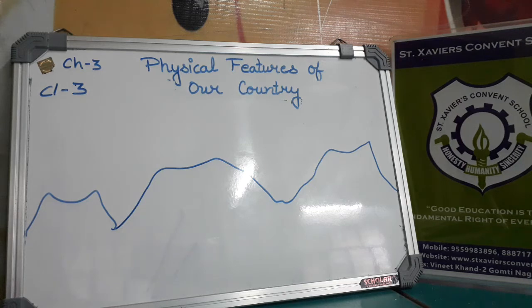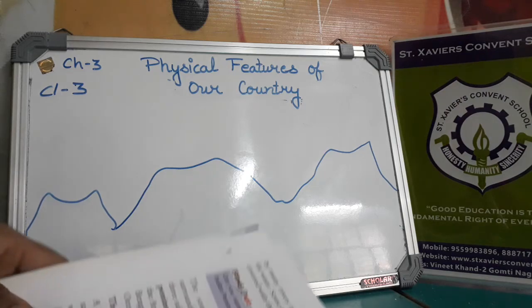An area of land surrounded by water on all sides is called an island. An island is smaller than a continent. Islands are of different sizes. Some are just a few kilometers in length, while some are thousands of kilometers across. The Andaman and Nicobar Islands and the Lakshadweep Islands are part of our country. The Andaman and Nicobar Islands are the bigger group, located in the Bay of Bengal, and Lakshadweep is located in the Arabian Sea.